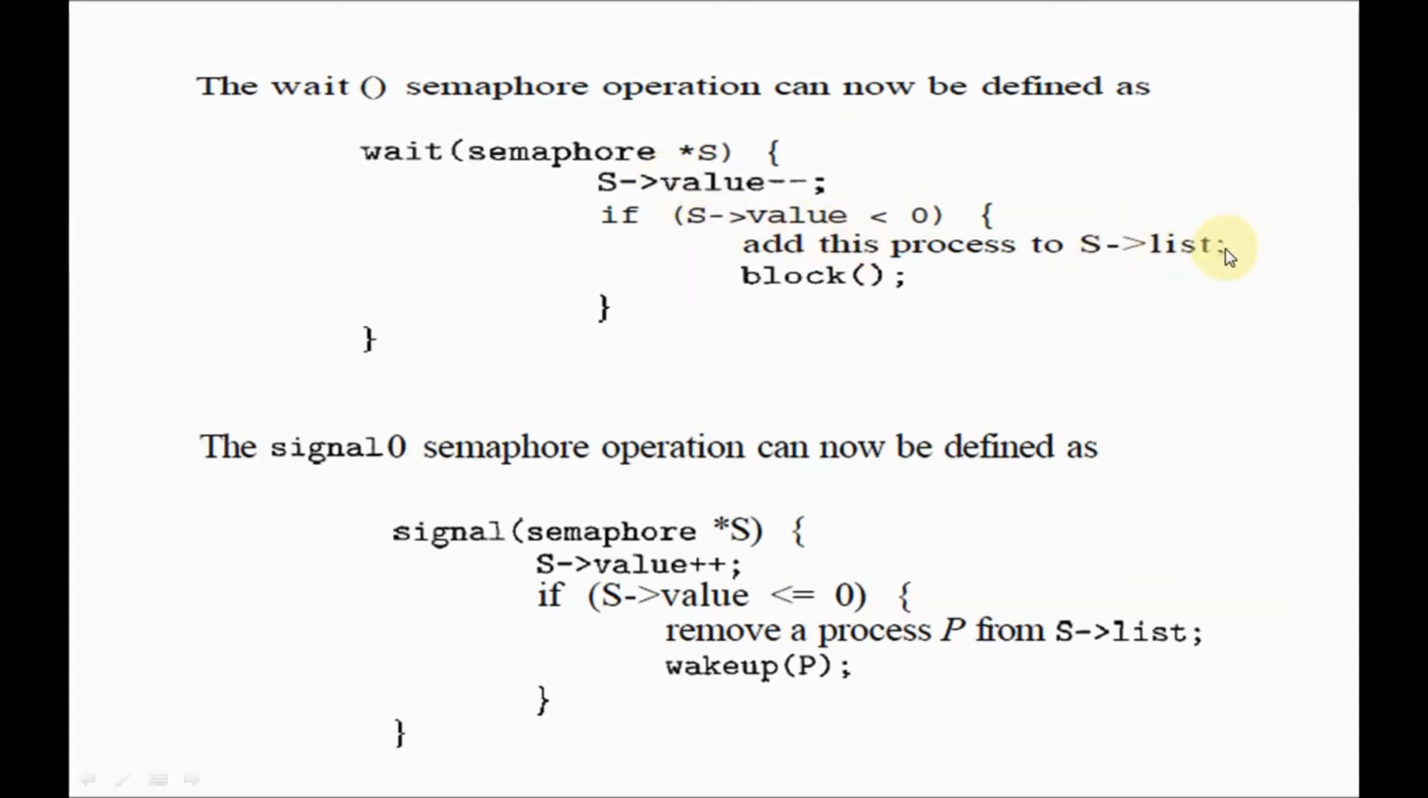See, if it is less than 0, then you have to add this process to the list. This list contains only the waiting processes. See, it will block.